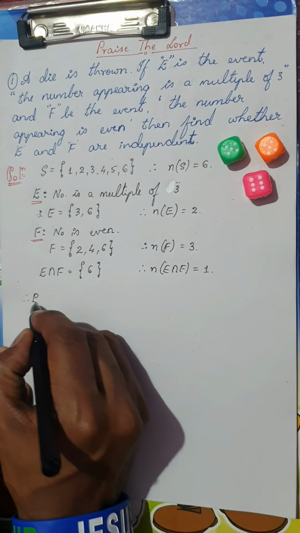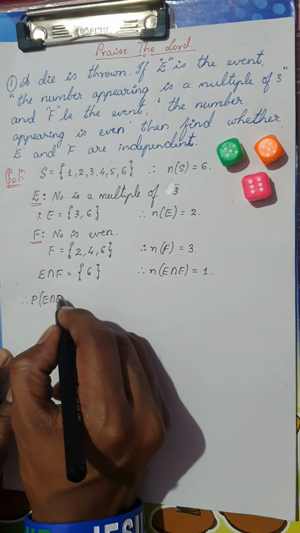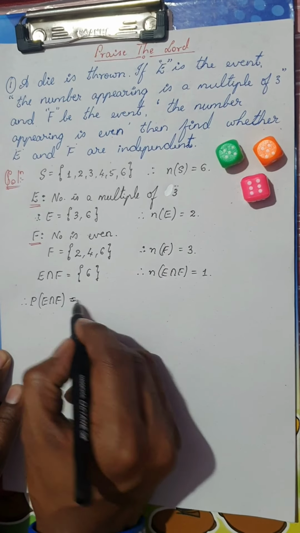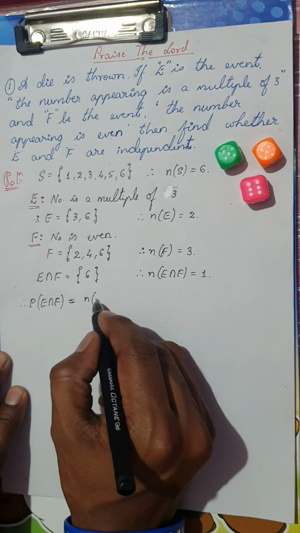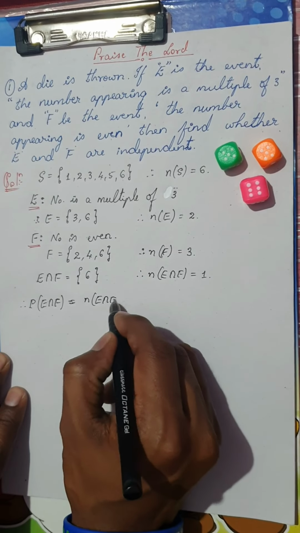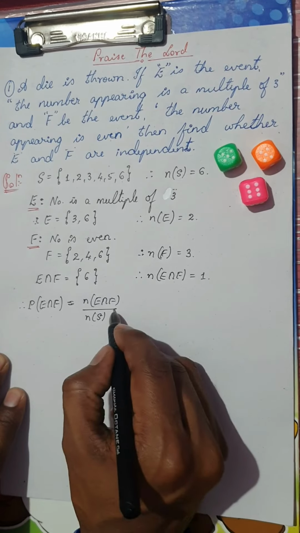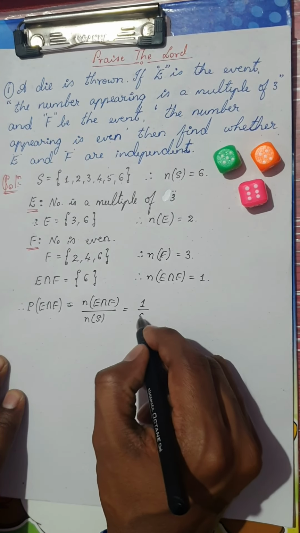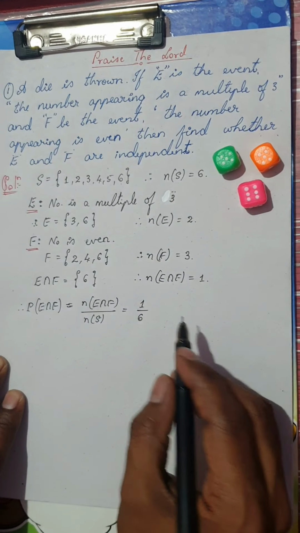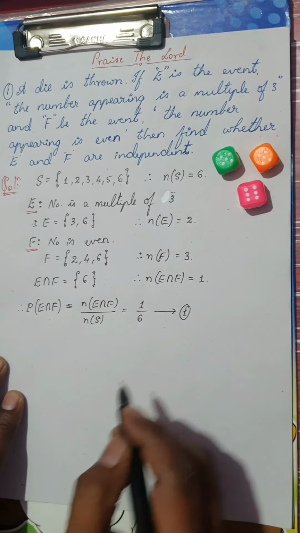Therefore, first let me find the probability of the event E intersection F. So we all know probability of any event is the number of favorable outcomes, so number of elements in E intersection F divided by number of elements in the sample space. So this is nothing but, in E intersection F you have one element, divided by number of elements in the sample space, which is 6, so 1 by 6. Let me take this as equation 1.